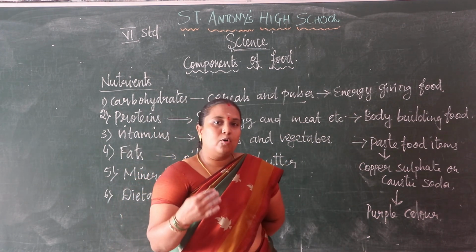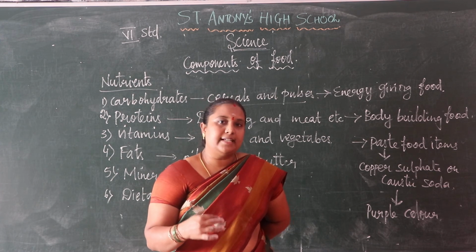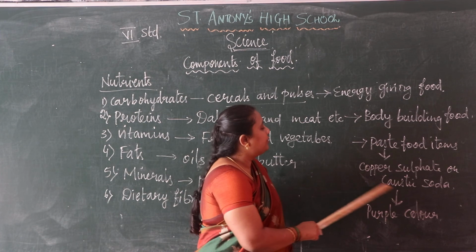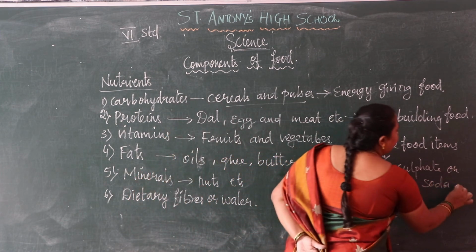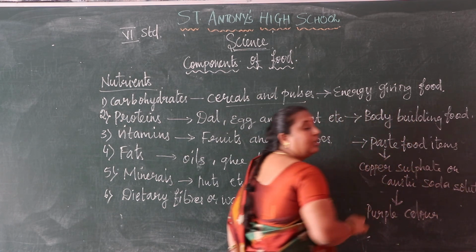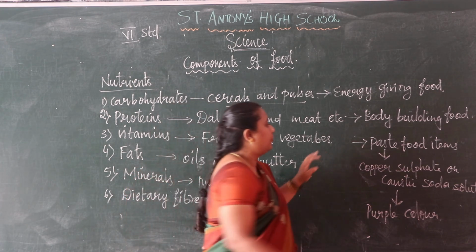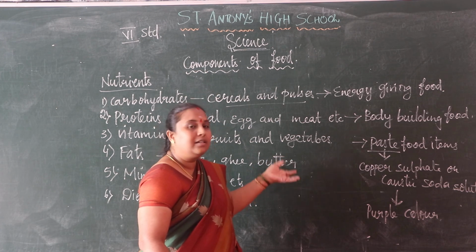So carbohydrates we check by doing the iodine test, and proteins we check with copper sulfate solution or caustic soda solution. These two are in solution form, but for proteins the food items should be taken in paste form, otherwise we can't check.